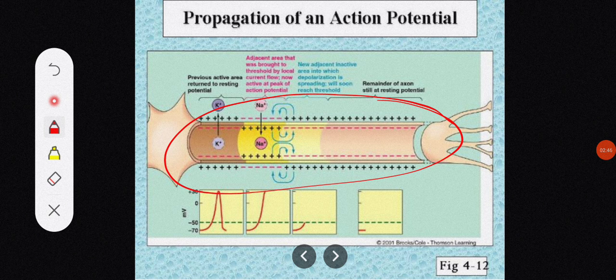The action potential in the nerve cell gets generated only at a specific segment. Suppose this is the segment where the action potential got generated.